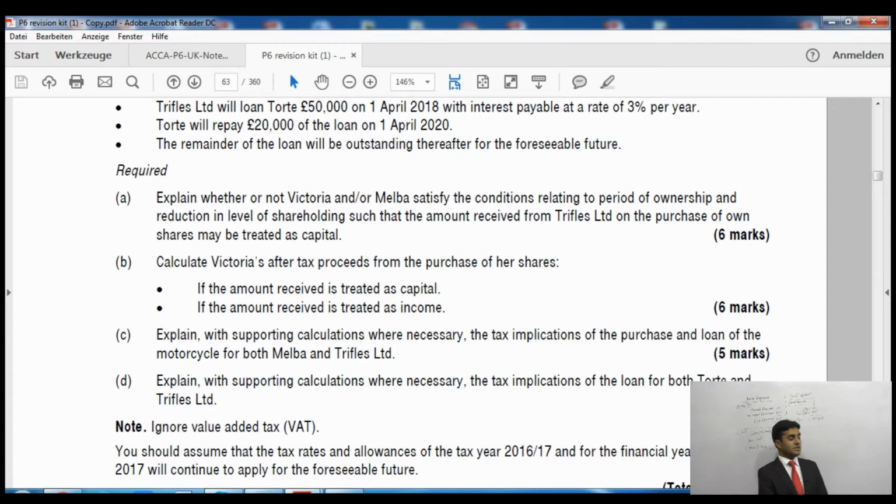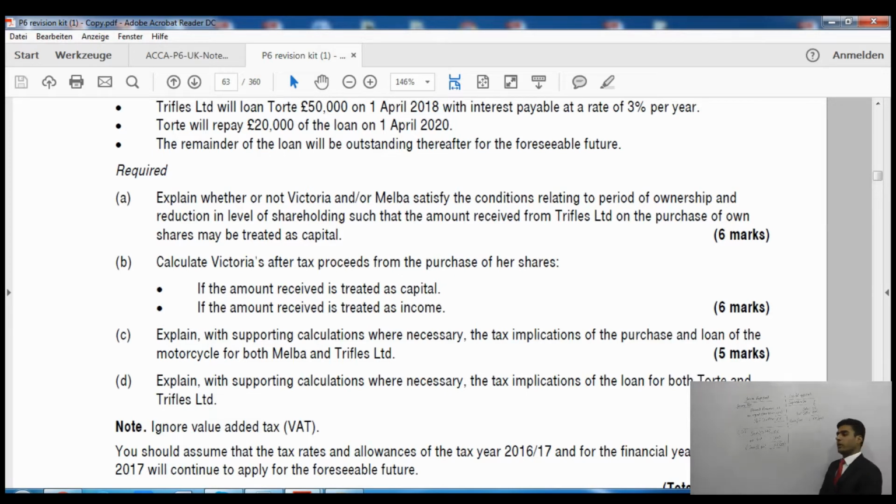Now it says that there are certain conditions which the vendor shareholder must satisfy. So tell me whether Victoria, who must be a shareholder, and Melba satisfy those conditions for capital treatment or not. If they satisfy the conditions, then capital treatment will apply. If they do not satisfy the conditions, then capital treatment will not apply. Right, now we'll have to read the scenario. Another thing as well, it says the conditions relating to period of ownership, right?